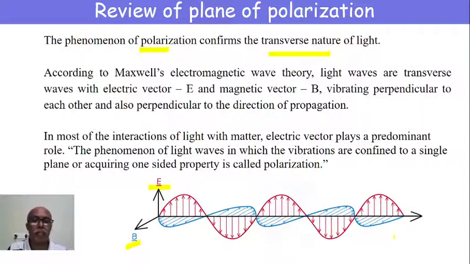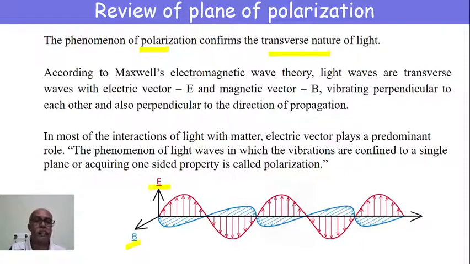In most of the interactions with reference to light and matter, this electric vector plays the major role when compared to the magnetic vector B. The role of the magnetic vector is negligible when compared to the role of the electric vector when there is an interaction between light and matter.